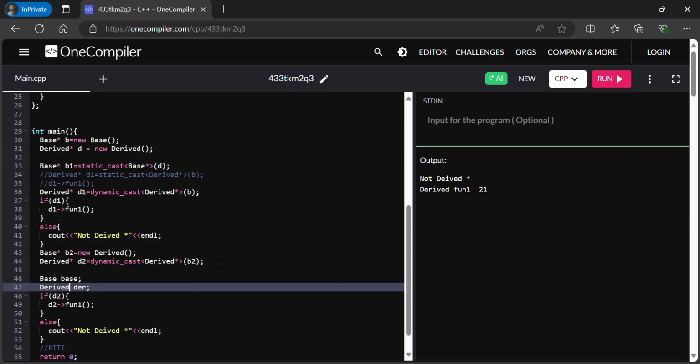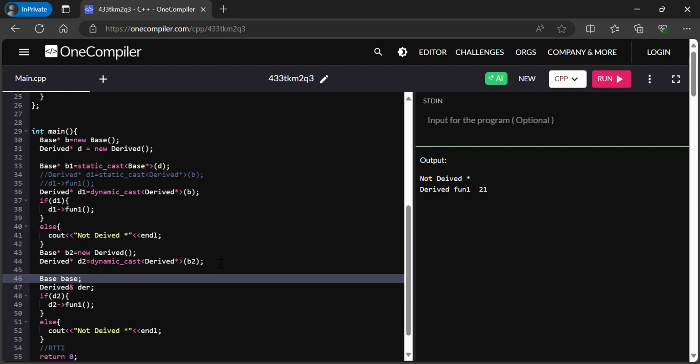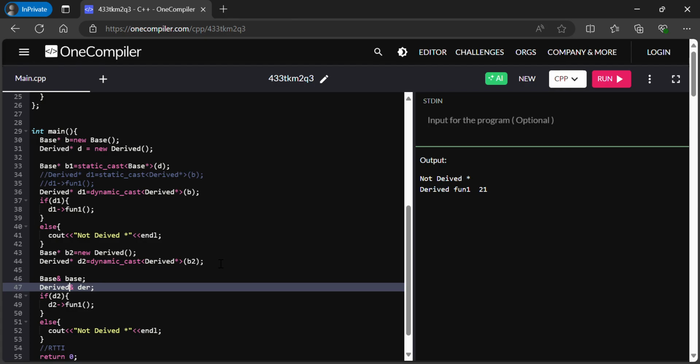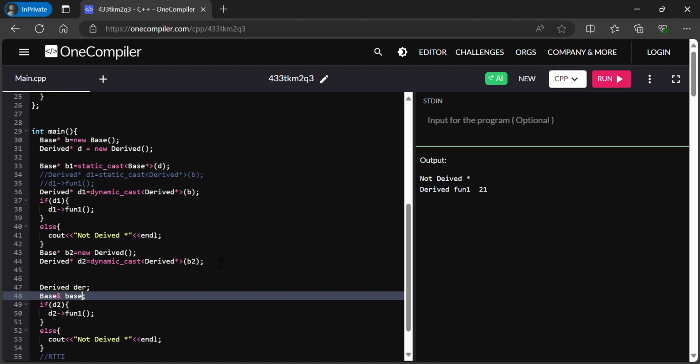Here I am creating a reference, and I am going to assign this reference to the derived object.